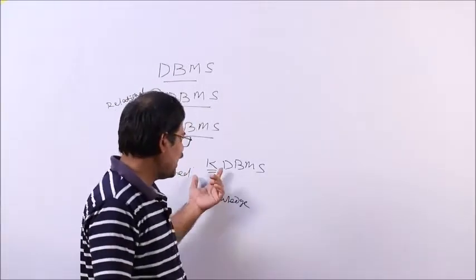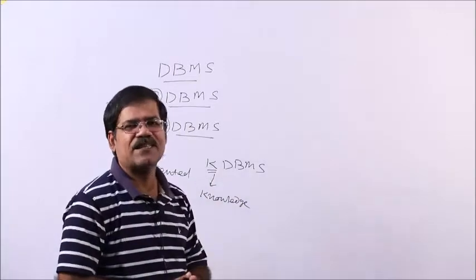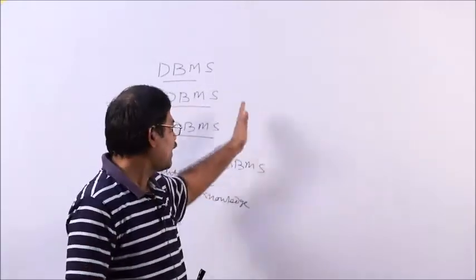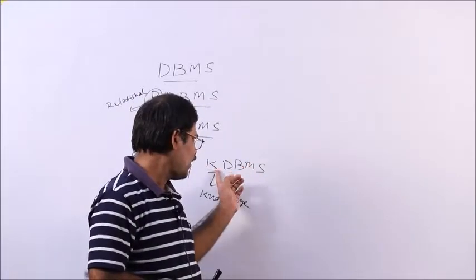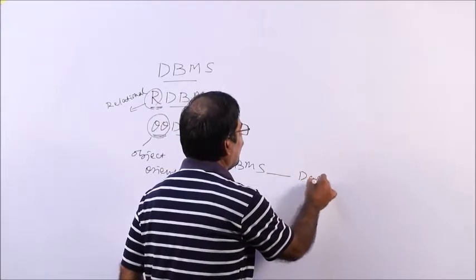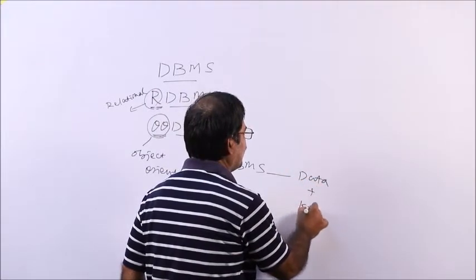And the last one is KDBMS, knowledge database management system. Knowledge database means it will store one's data as well as one's knowledge.